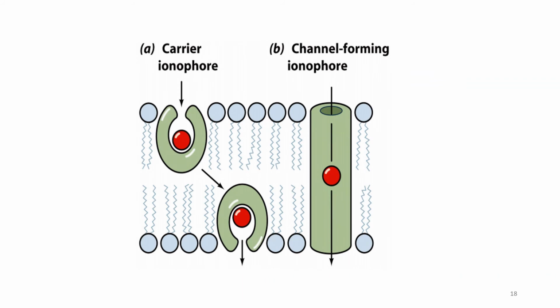The ionophores are of two types: carrier ionophores or channel forming ionophores. You can see that the channel forming one is cylindrical, like a channel, and the carrier ionophore transfers the ion to the other side of the membrane.